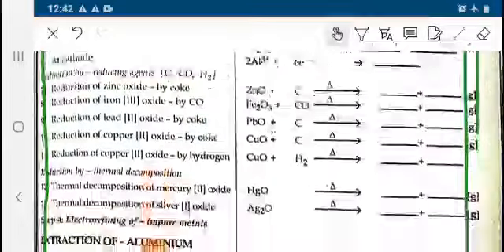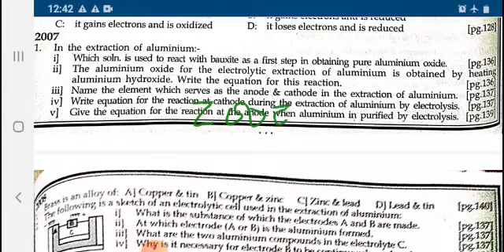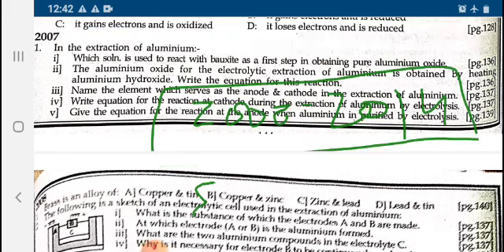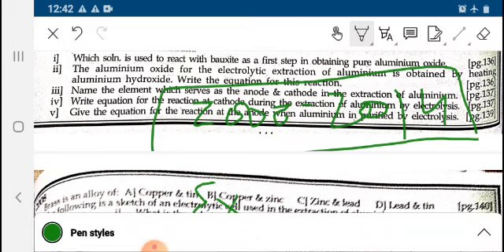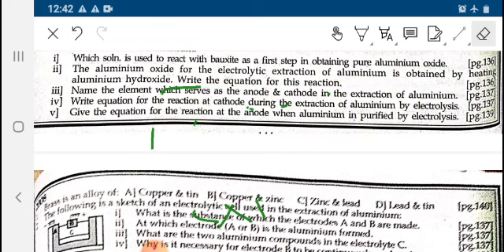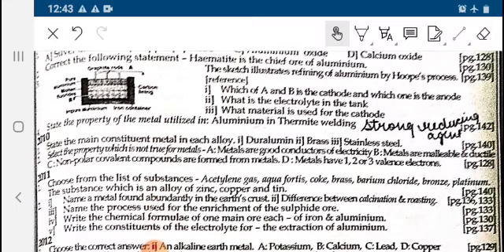So this is the worksheet which we have already solved, and these are the board questions which we have solved from 2000 till 2014. The most important for the metallurgical process is extraction of aluminium, which covers the Hall-Heroult process, Baeyer process, Hoope's process. These are the most important topics of the metallurgical process, and proper terms are required for understanding the metallurgical process.